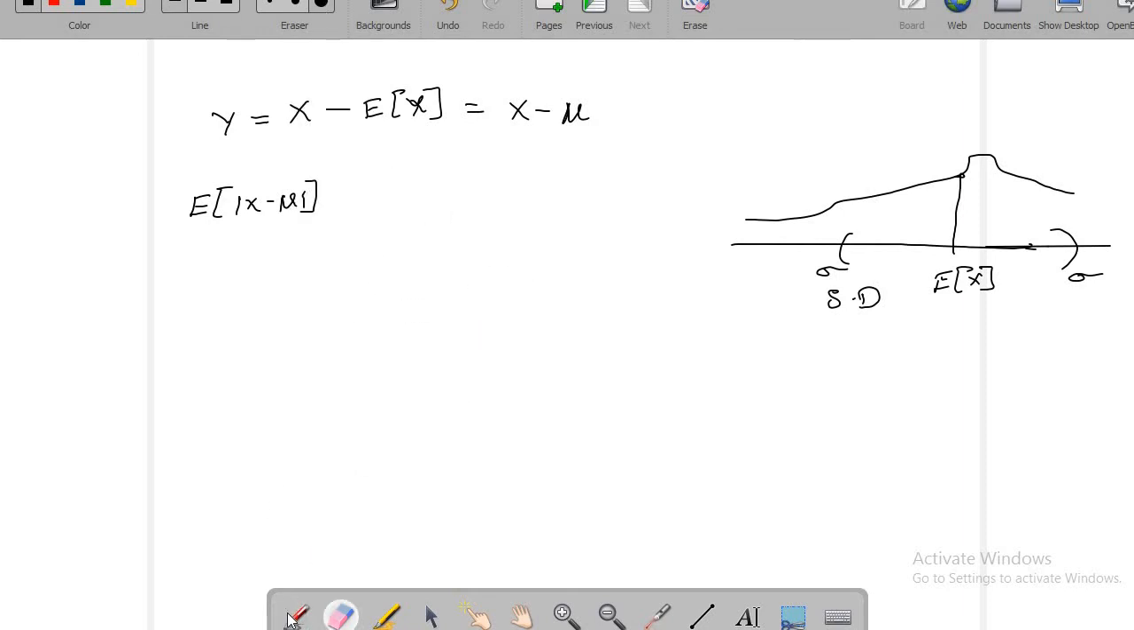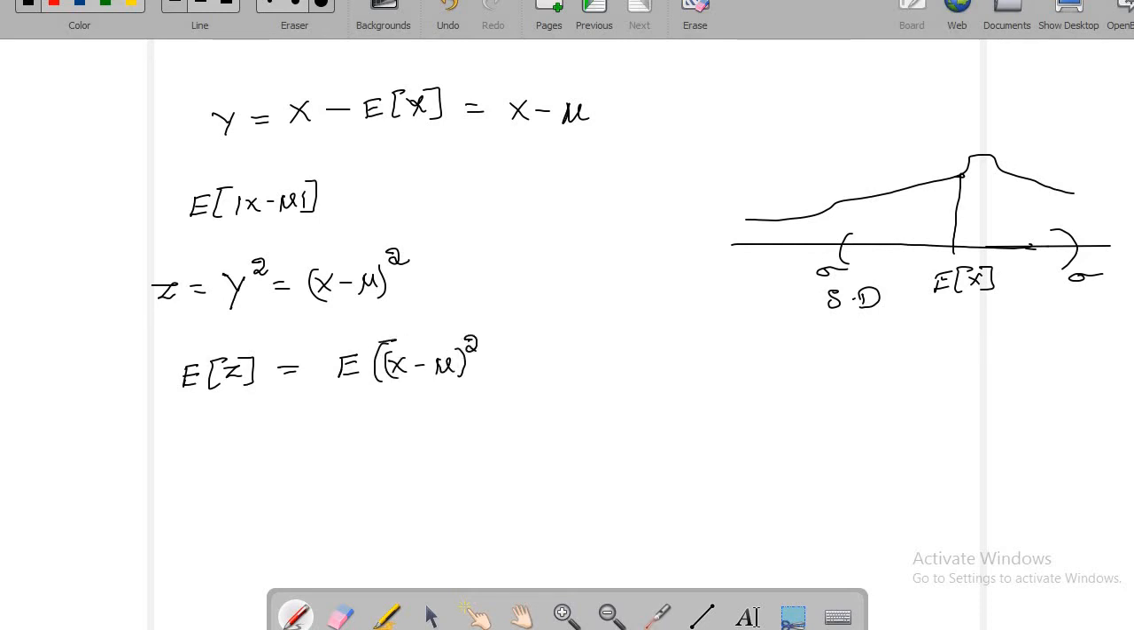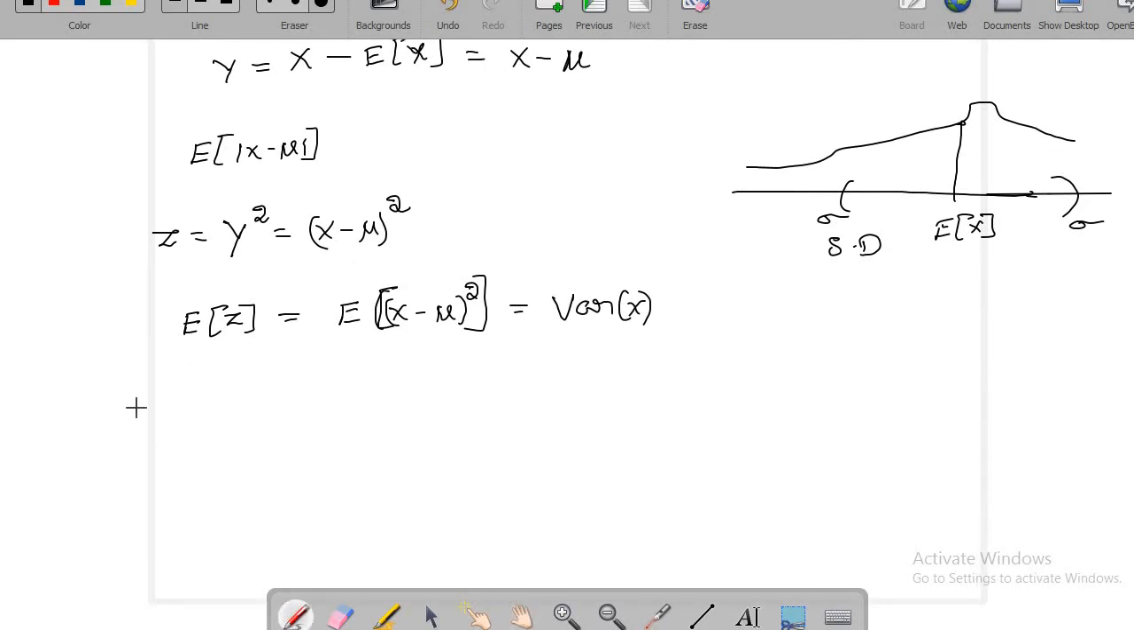Okay, so now let me define my random variable, that is y, or you can take it as z, that's equal to y square, which is x minus nu whole square. So now you see what is the expected value of z. So that is the expected value of x minus nu whole square. Okay, and this is what we call variance of x. Okay, so let me give the definition of variance now.